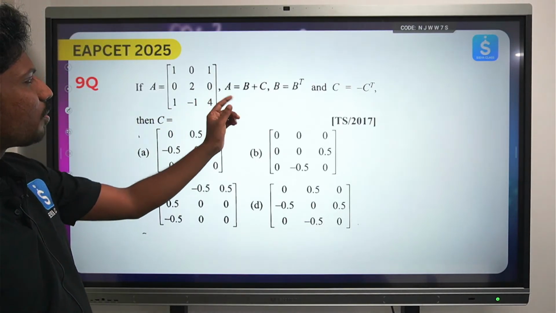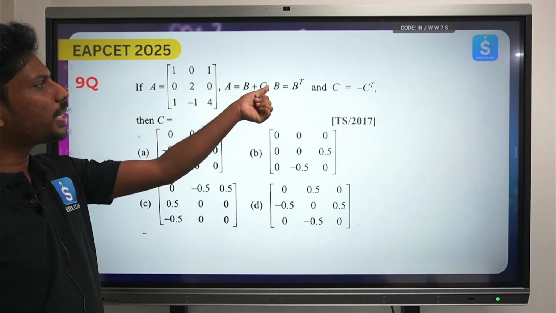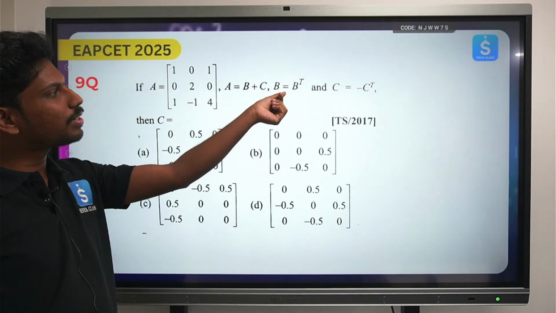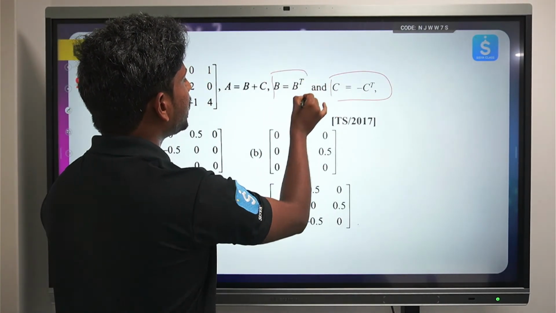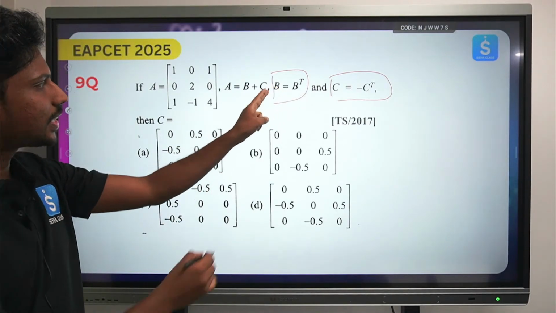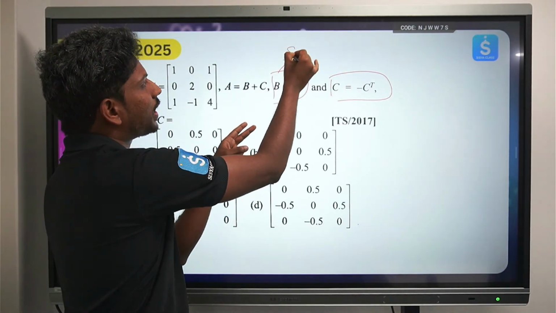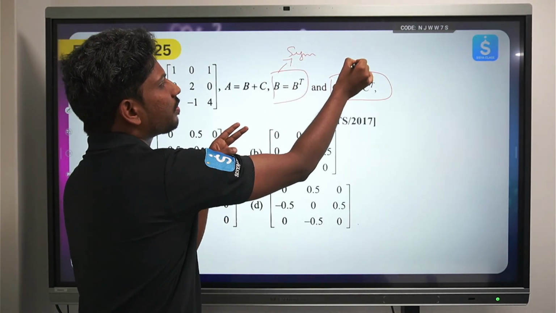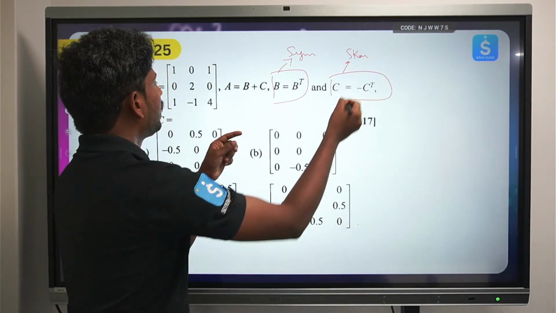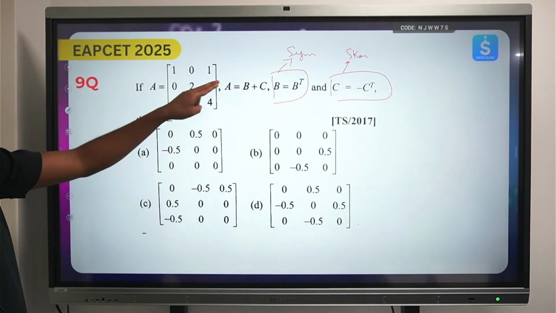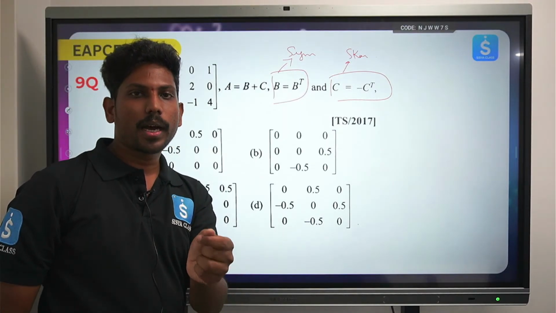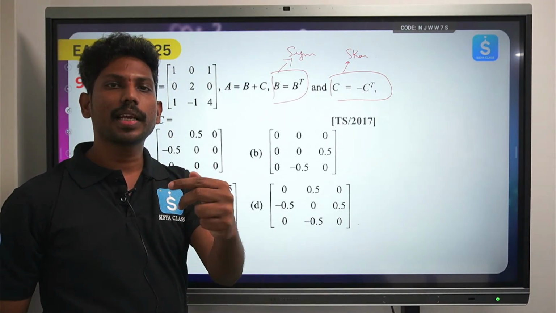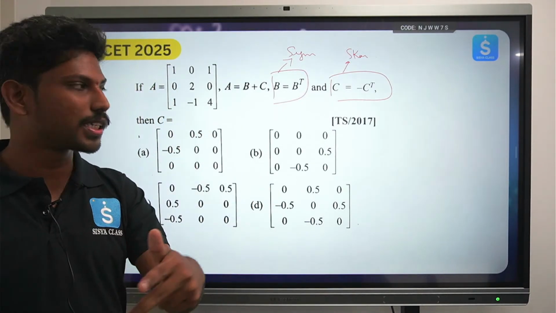Yeah, see the next one, we have A is equals to B plus C. I said that B is equals to B transpose, C is equals to minus C transpose. So this is a symbol of symmetric matrix, this is a symbol of skew symmetric matrix. So he's saying A is equals to B plus C. I already told you a note point earlier, what is it? Every matrix can be represented as sum of symmetric and skew symmetric matrix.